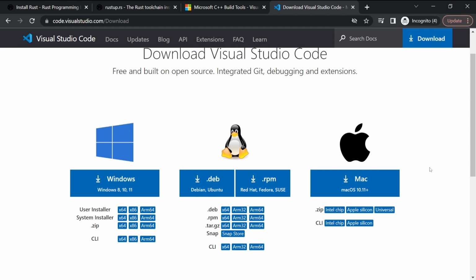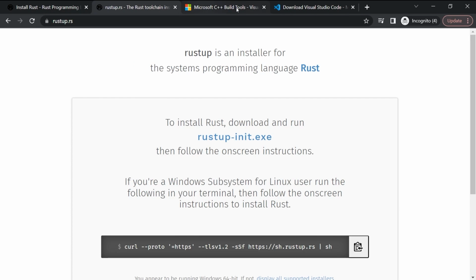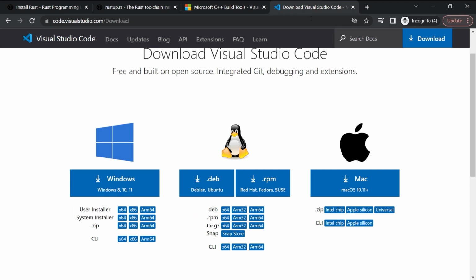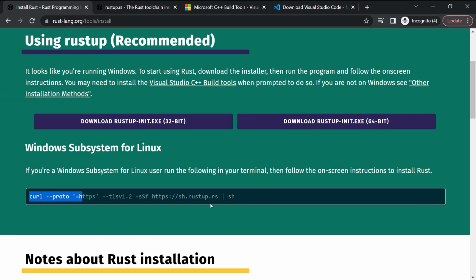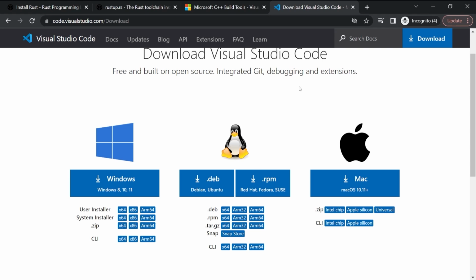All right. Once you get that installed, everything installed on your computer, you need to reboot. So again, if you are on Windows, you need Rustup, the C++ build tools, and Visual Studio Code. If you're on Linux or Mac, go ahead and just grab this curl command, run that, then go ahead and download Visual Studio Code. All right, reboot after that, and then come back and meet me here because we have a little bit to do within Visual Studio Code.